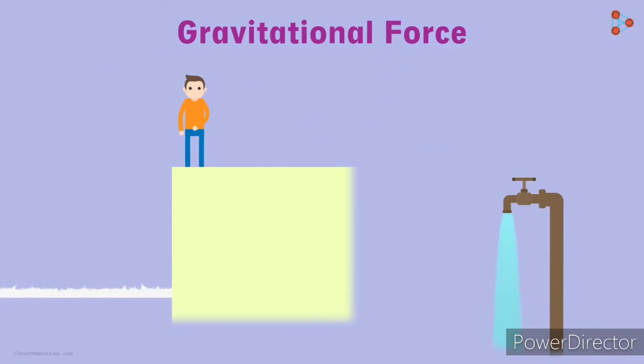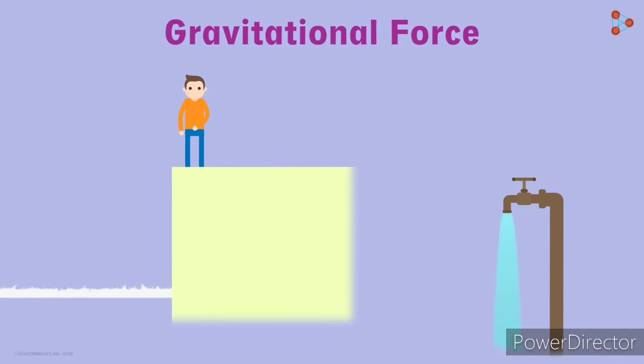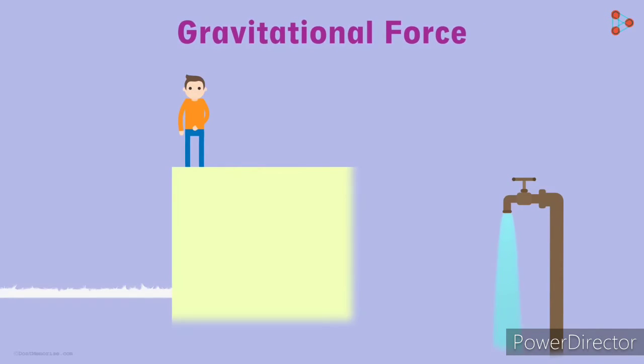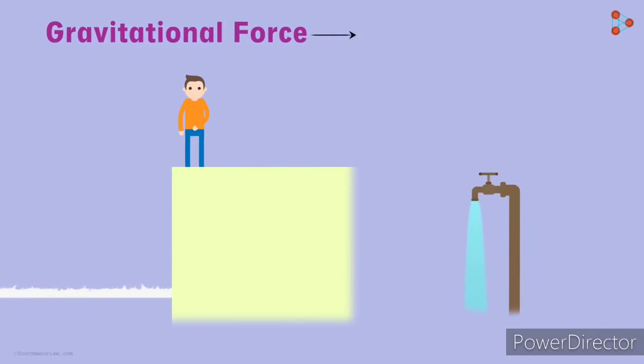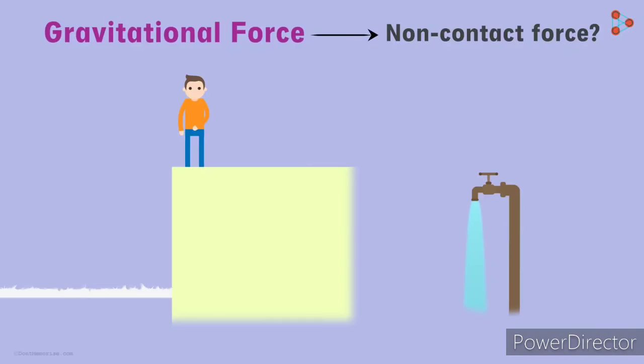When you open a tap, water begins to flow downwards. This is because of the gravitational pull of the earth on water. Now, I want you to tell me, is gravitational force a non-contact force? Yes, it is. We can clearly see from our examples, the contact is not required between the earth and the other object to attract each other.